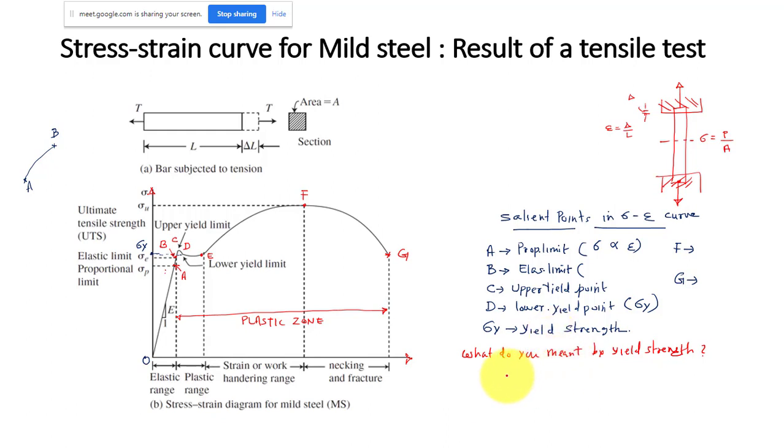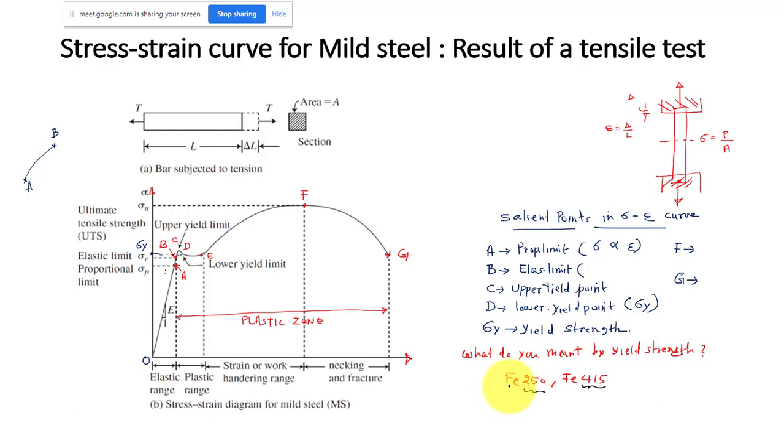Because this yield strength is a crucial parameter, we will designate Fe250, Fe415, like that, different grades of steel. Fe250 means that is a mild steel. Fe415 means that is a high yield strength deformed bar, HYSD bar. So this 250 indicates the yield strength of that grade of steel. If we have an HYSD rebar, the yield strength will be higher, 415 megapascal. So this number indicates the yield strength.